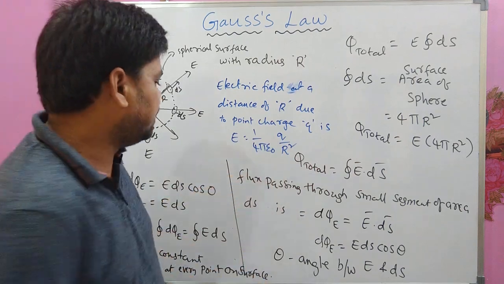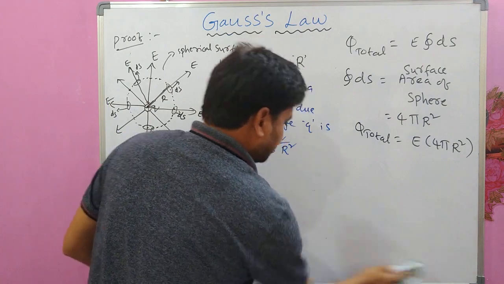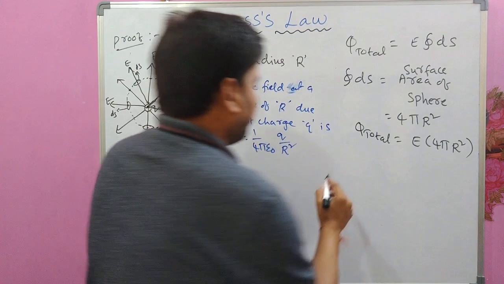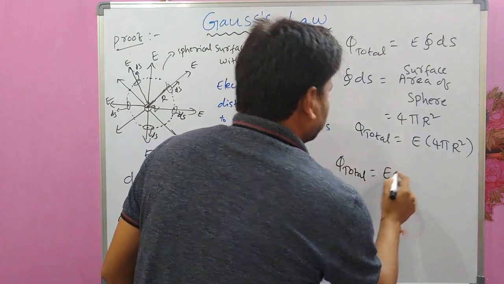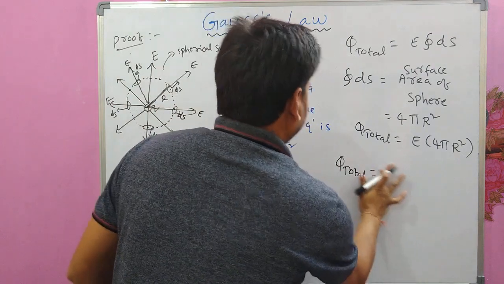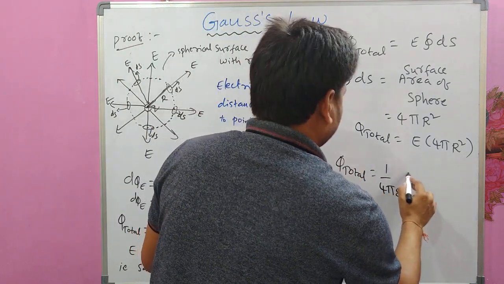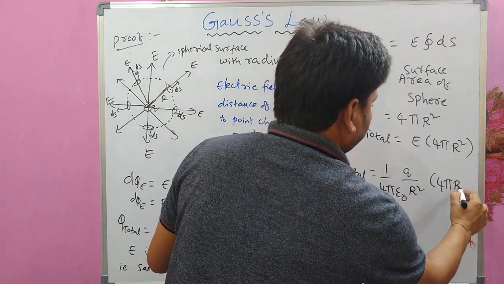And with this equation, I can write that pi total as E into 4 pi r square, means E is what? 1 by 4 pi epsilon naught q by r square into 4 pi r square.